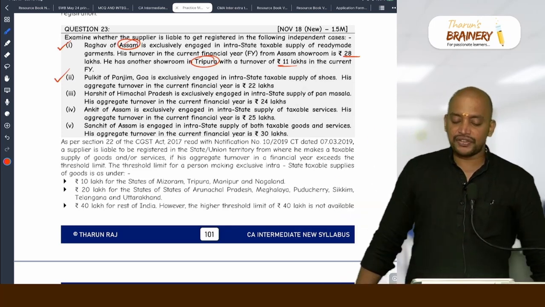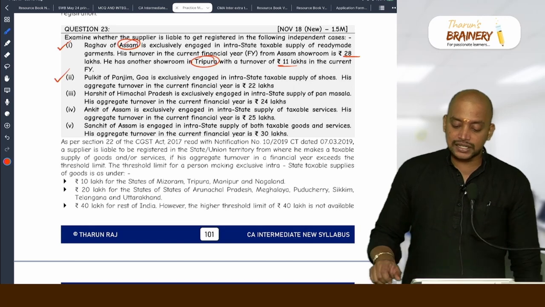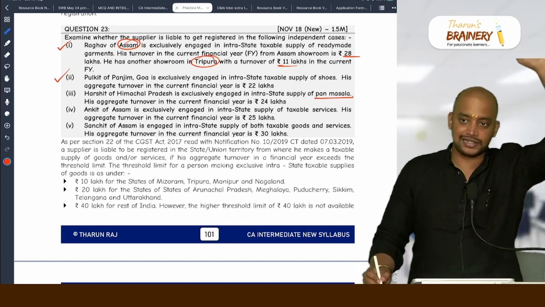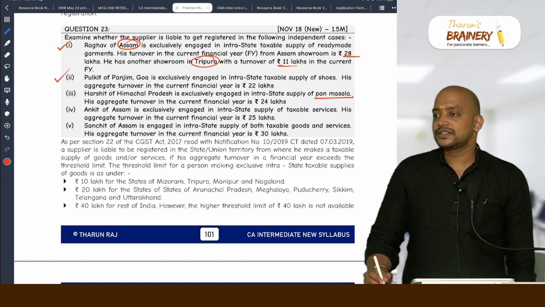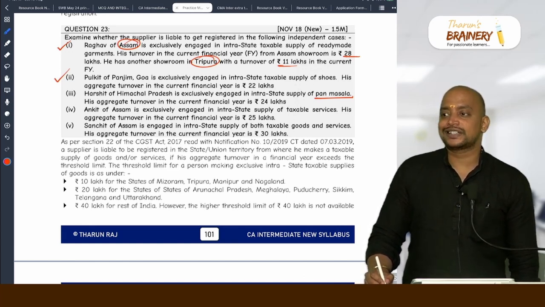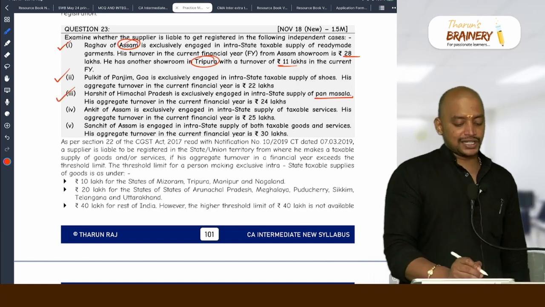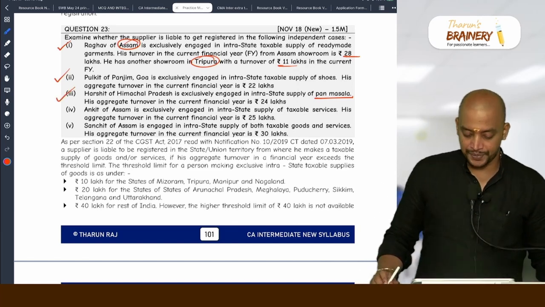Then Harshit of Himachal Pradesh is exclusively engaged in intrastate supply of pan masala. No need to read. 20 lakhs. Why, sir, 20 lakhs? For pan masala, tobacco products, etc., the 40 lakhs limit is not applicable. 20 lakhs. So therefore, third case, they are liable to get registered.